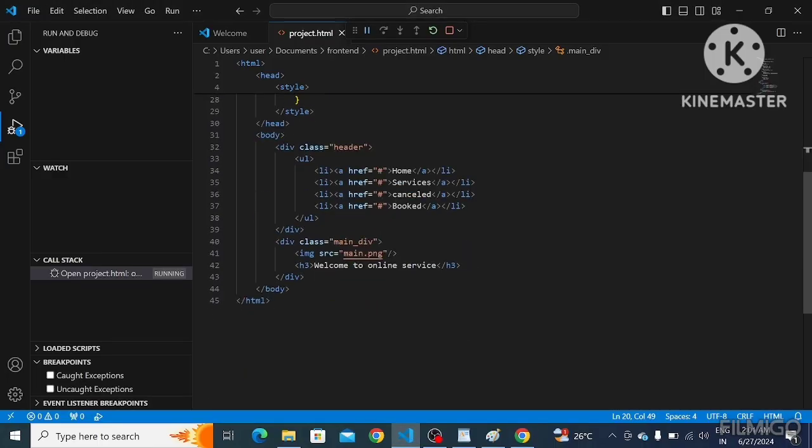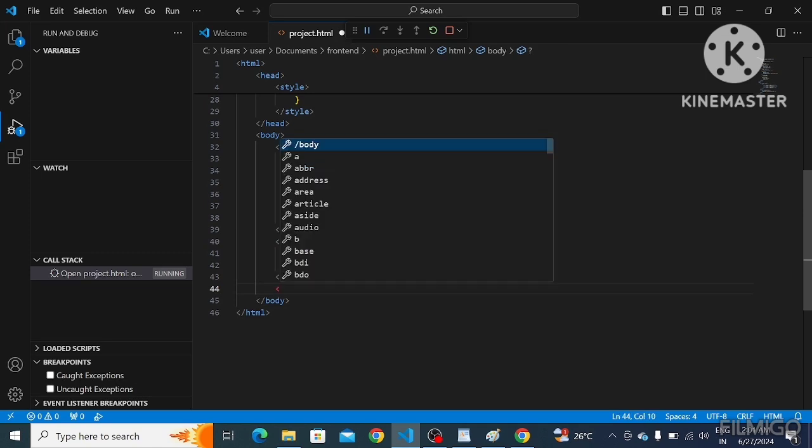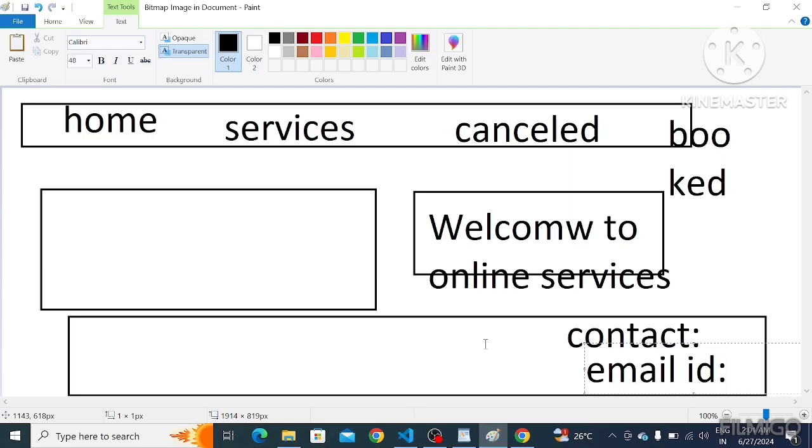Next, I want to give some footer. I mentioned this, right? In some division, I'm going to give the footer. In that, I want to add some contact details.